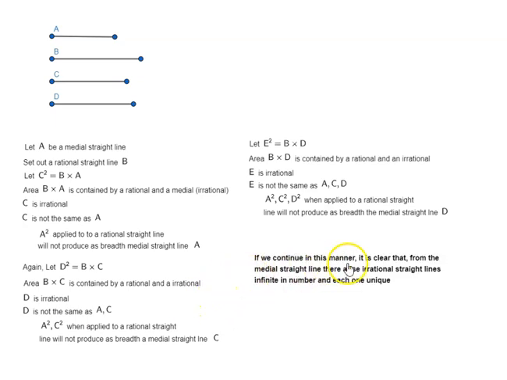So if we continue in this manner, it is clear that from the medial straight line, there arise irrational straight lines, infinite in number, and each one unique. So that is proposition number 115 of book 10 of Euclid's Elements.